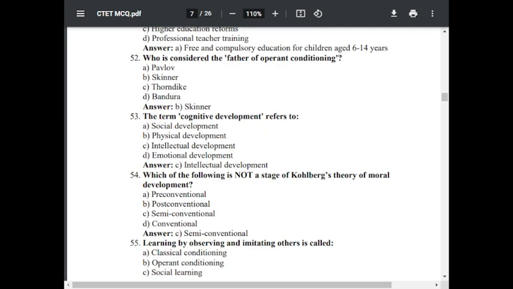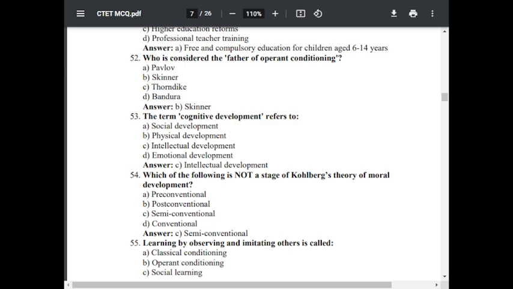Question number 53. The term cognitive development refers to. Option A, social development. Option B, physical development. Option C, intellectual development. Option D, emotional development. The correct answer is intellectual development.